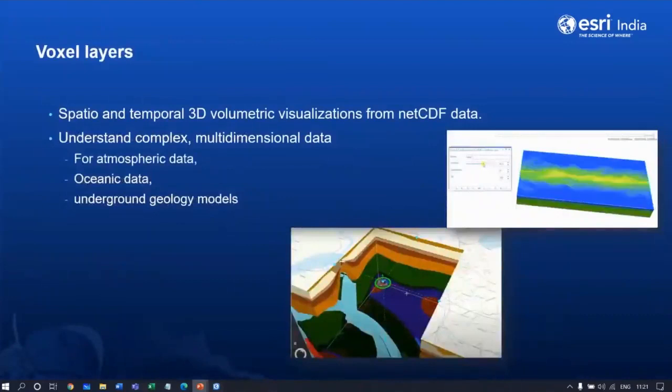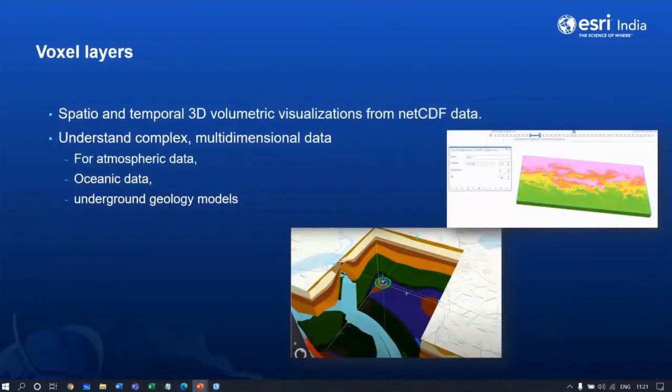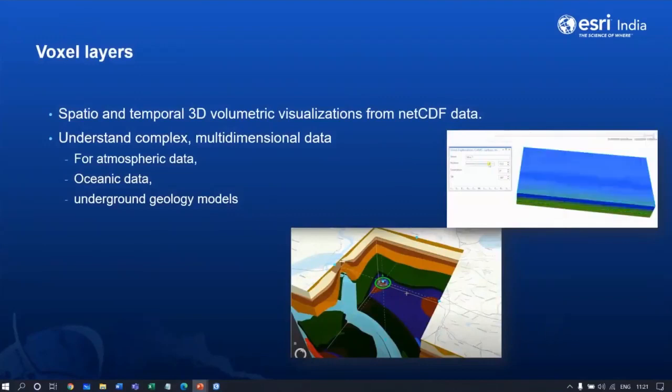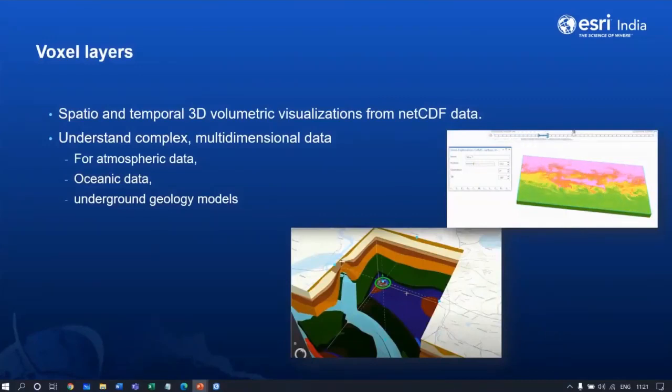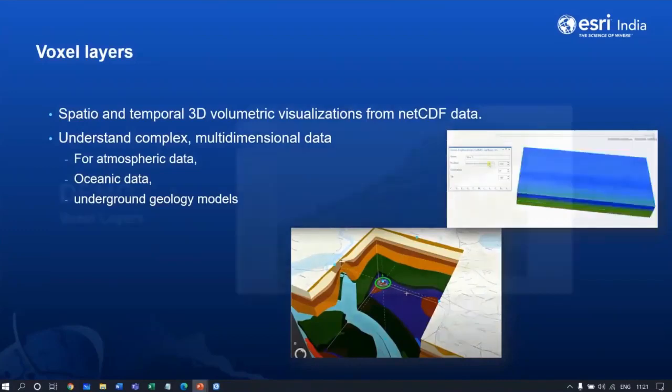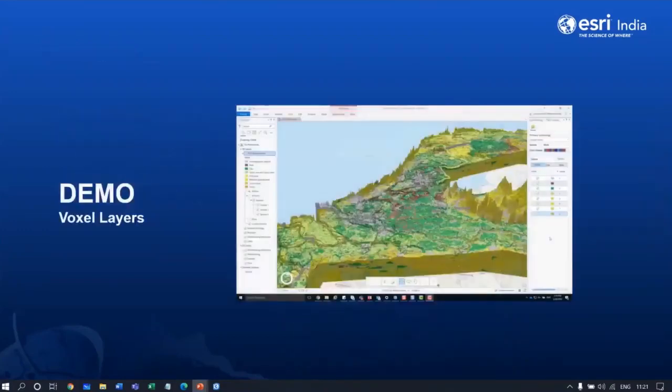The latest entrant in this is voxel layers, a new layer type of multidimensional raster that creates 3D volumetric visualization from NetCDF data. This is very suitable for atmospheric data, oceanic data, and underground geological models. And the best part is that you can dice the data for exploration and visualization at this point of time. So let us take a quick look at the voxel layers. Here comes the next demo.